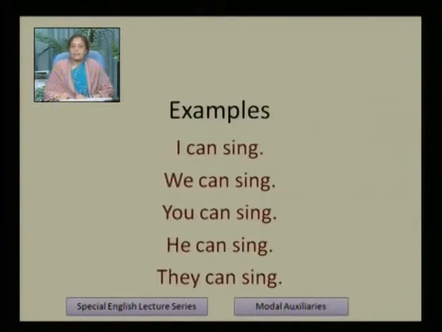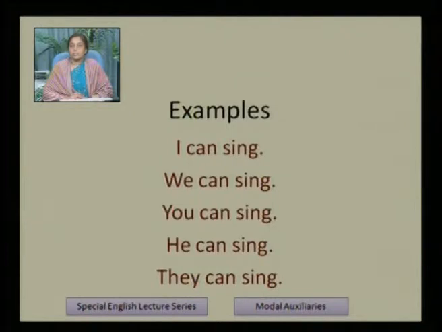I can sing, we can sing, you can sing, he can sing, they can sing. Here I and we are first person, singular and plural. You is second person. We use you as plural and as singular. He and they are third person, singular and plural. So with first person singular, I can sing.